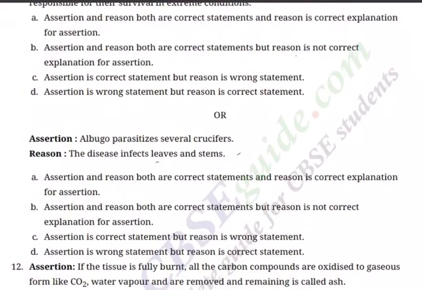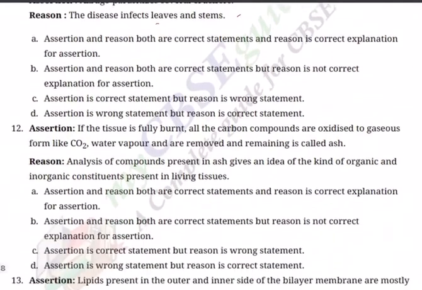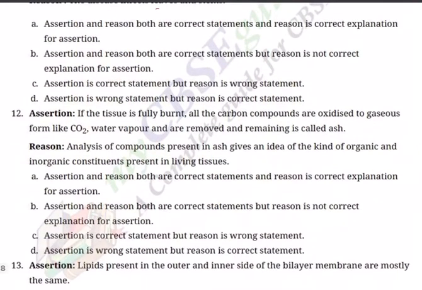Assertion: Albugo parasitizes several crucifers. Parasitism. Reason: The disease infects leaves as well as stems. And the choices are the same. A. Assertion and reason both are correct statements, and reason is correct explanation for assertion. B. Assertion and reason both are correct statements, but reason is not correct explanation for assertion. C. A is correct statement, but R is wrong statement. D. A is wrong statement, but R is correct statement.